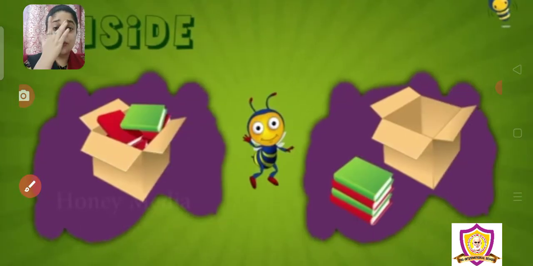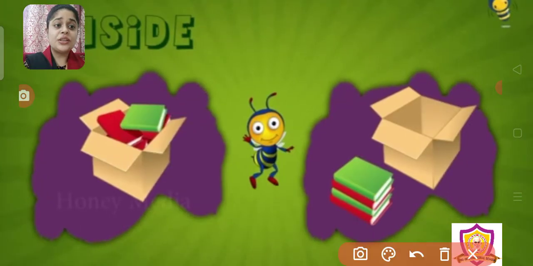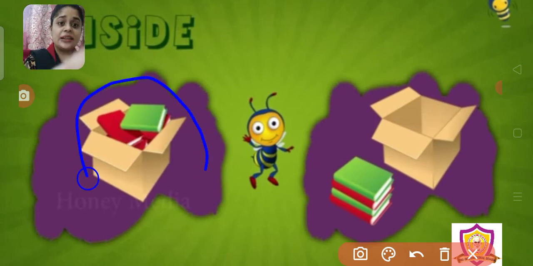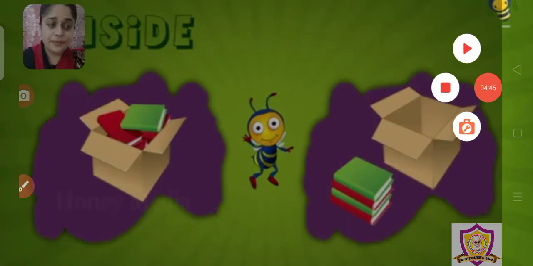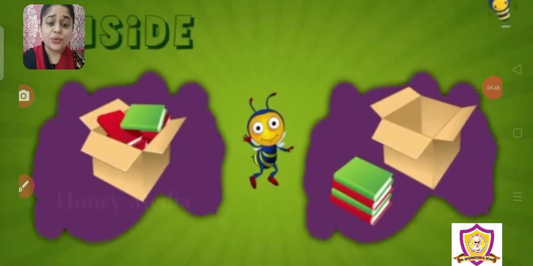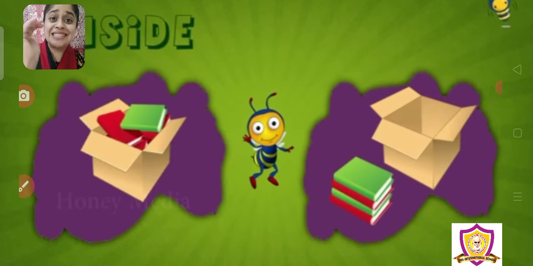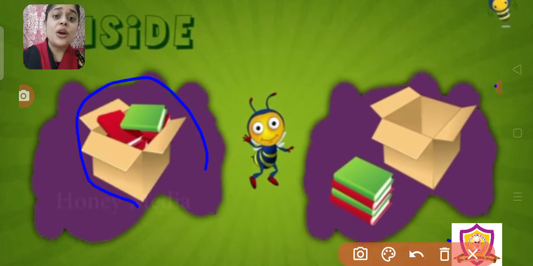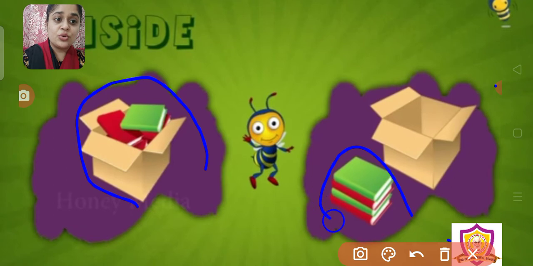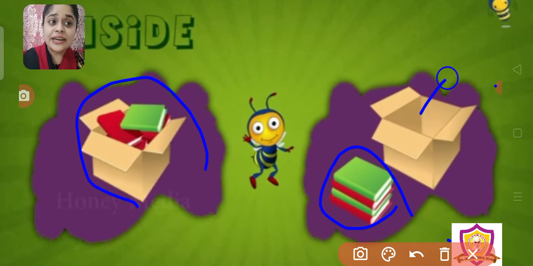Now your books in the box. Can you see the box? ये box के अंदर सारी books है. See. So I was telling you, ये boxes के अंदर सारी books है. Inside. Can you see? All these books are inside the box, whereas if you see these books, it is outside the box. ये box empty है, right? Box में कुछ भी नहीं है.